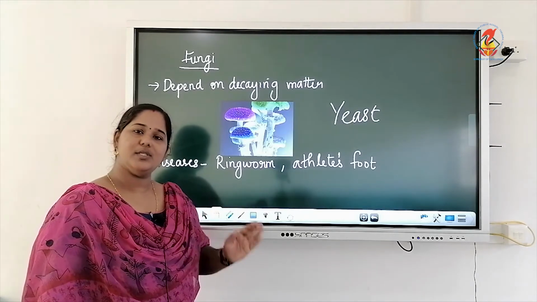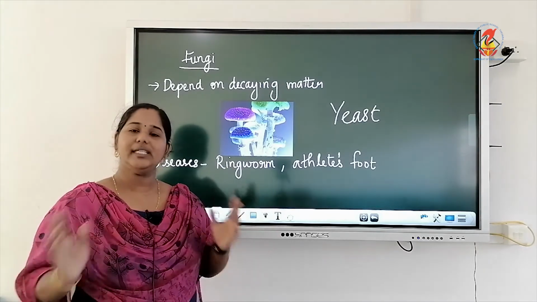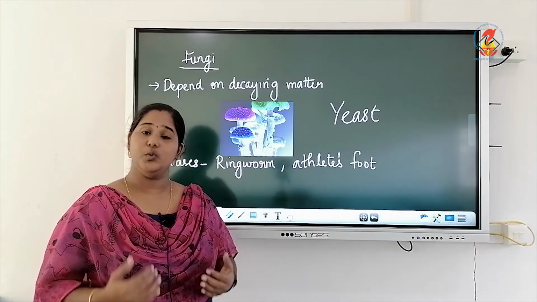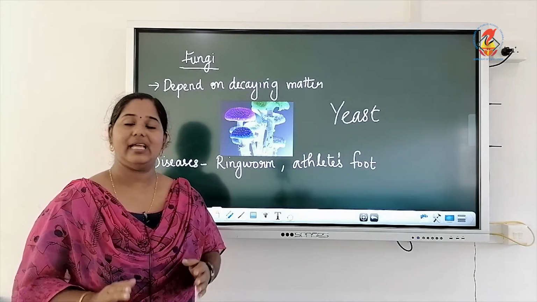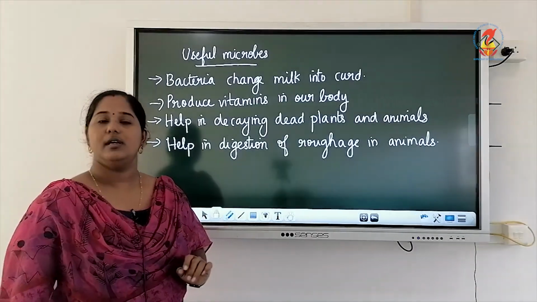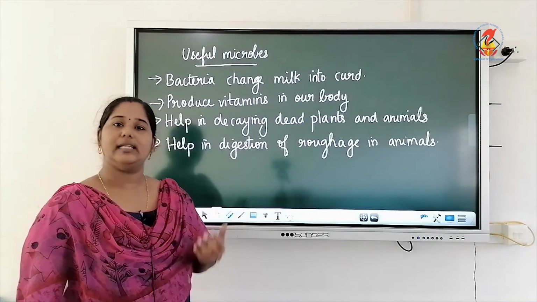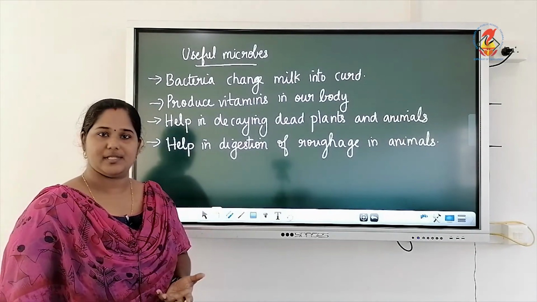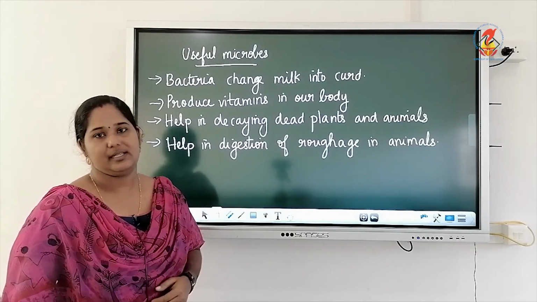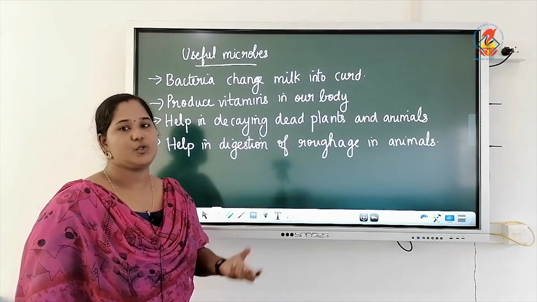So, there are uses and bad effects of the same microbe. All types of microbes are not bad or do not cause harm to us. There are some uses for microbes also. So, let us take a look into the different uses of microbes. The first use is it changes milk into curd. We know that curd is made from milk, but we don't know how it happens. This is done by a bacteria called lactobacillus bacteria. Bacteria is a microbe. So, a microbe helps us to change milk into curd.